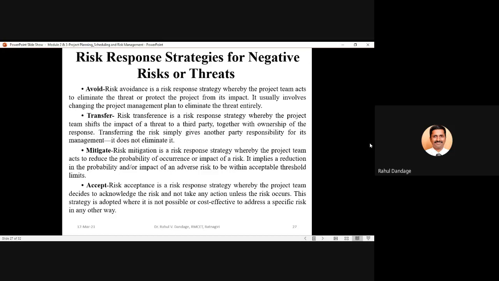Sometimes, let us say in rainy season, you want to travel from Konkan region to Mumbai, and you are planning to travel by train.